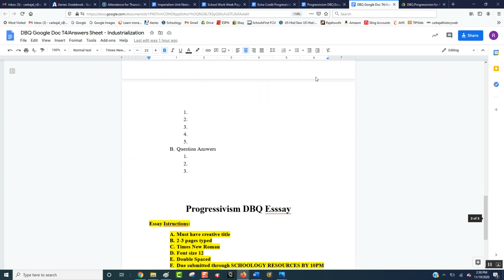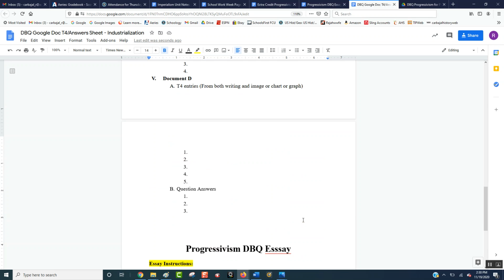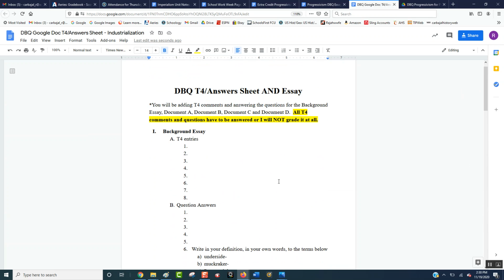Then you're going to write your essay right here at the bottom. Now, your essay instructions are, when I spell that one out, put that in there. All right, your answer instructions are: must have a creative title, 2 to 3 pages typed, obviously, Times New Roman, size 12 font, double spaced, and it is due again through Schoology Resources by 10 p.m. on Sunday. All of this is due through Schoology Resources.